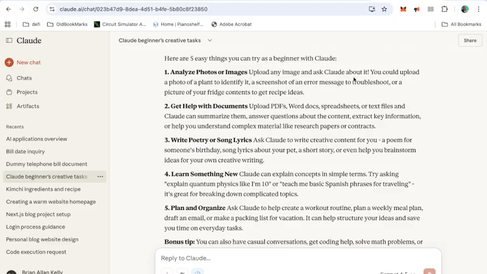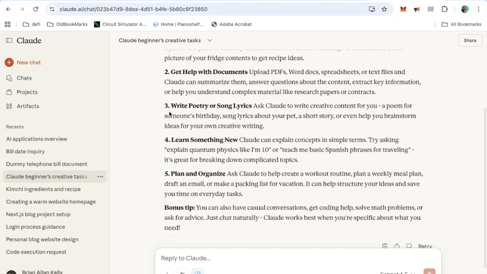It says analysing photos or images: uploading any image you ask. You can upload a photo of a plant and identify it. So we're going to try that. Get help with documents, upload PDFs, Word docs. Don't worry about anything like that. That's all easy, and you can get certain information out of documents. That's a great thing. Looking forward to number 3, which is writing poetry and song lyrics, which should be good because I don't know if you know, but I play the guitar, but I can't really write songs. So we'll maybe try that one out, and we'll see if a bit calls to it, and we'll maybe try and get a wee sing-song going. But we'll see. That's the future.